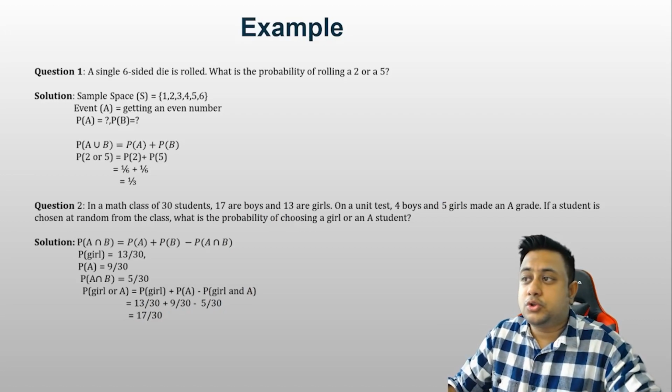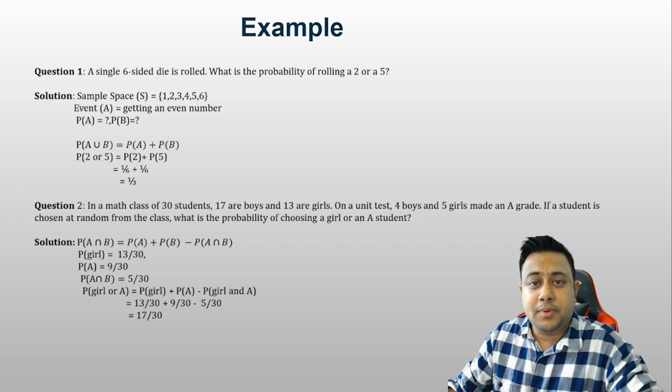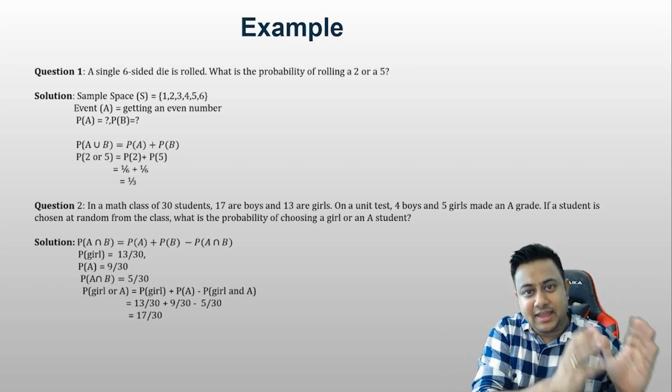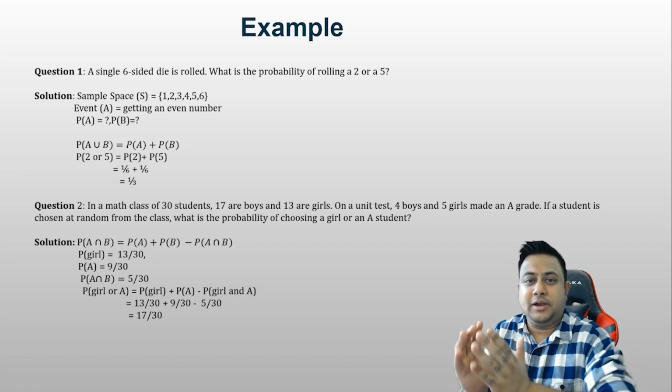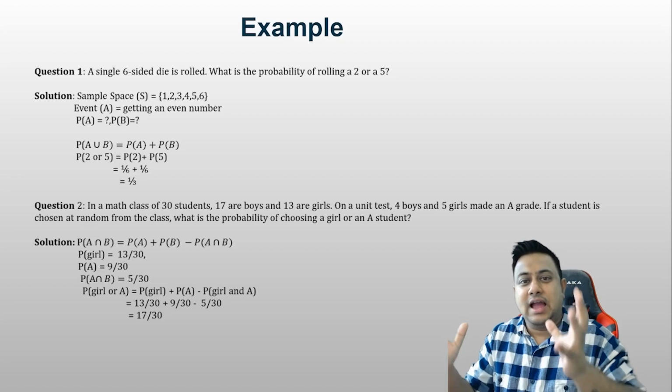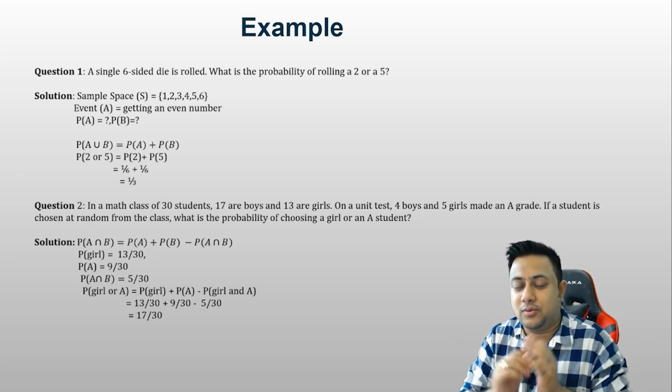Let's try to go through some examples. A single six-sided die is rolled. What is the probability of rolling a 2 or a 5? Probability of 2, which is probability of event A, is 1 by 6. Probability of 5, which is probability of event B, that is 1 by 6. Add it up, 2 by 6, which is 1 by 3.